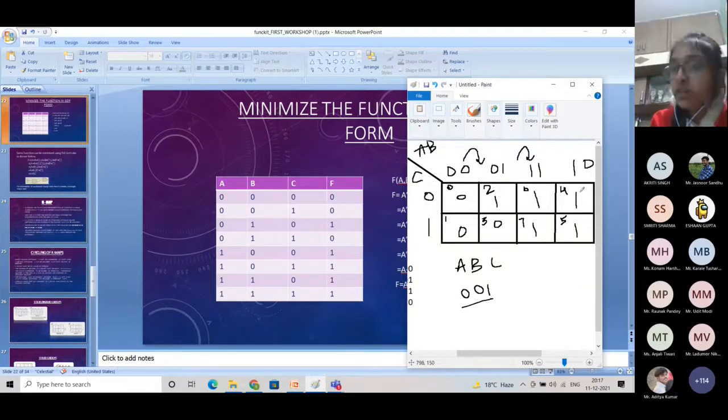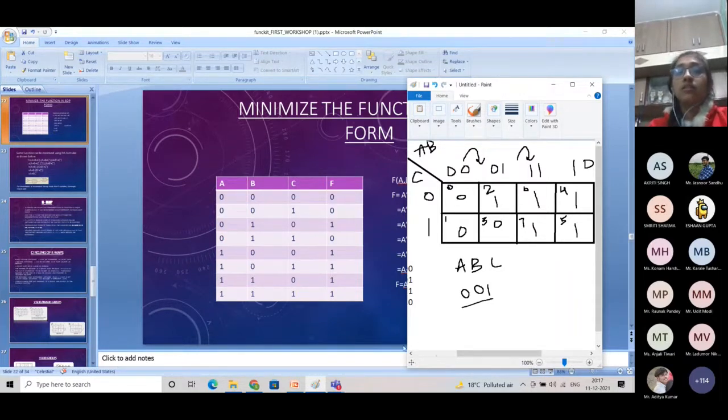For this case, we have A1, B0 and C0. So A1, B0 and C0 is our fourth input. That's why we have 1 in our fourth output. So we have written 1 here. Numbering I am giving simply by binary representation of the number. Like if the binary representation is 001, it is the first block. If it is 111, it is the seventh block. If it is 010, it is the second block.